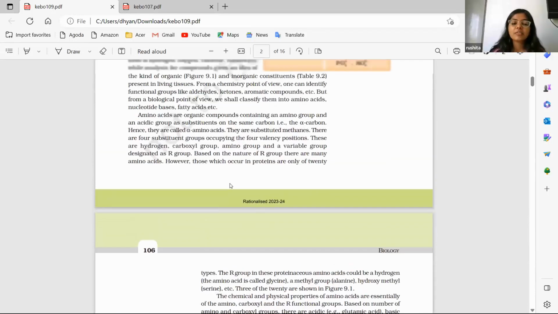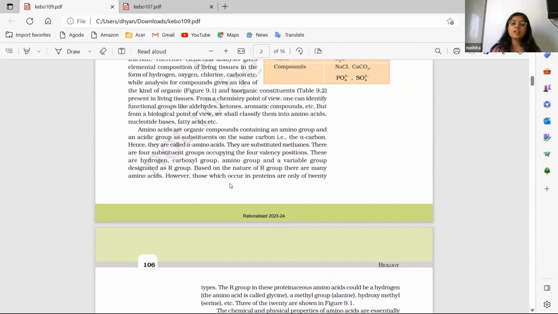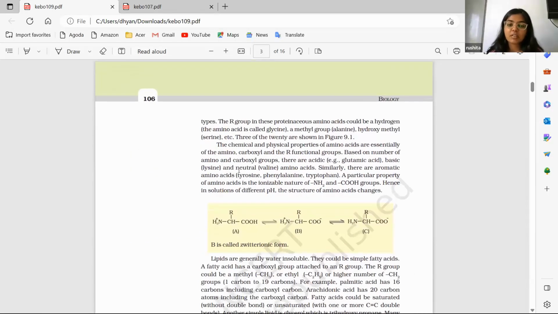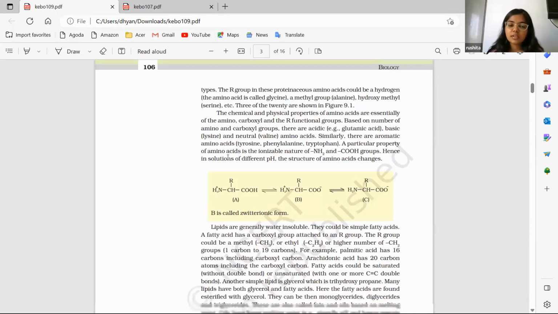And now basically different types of compounds which are found in the body are described here, like amino acids, right? So the basic structure of an amino acid is described. What is a basic amino acid? The R group, the variable group, is described here. Then the chemical properties of amino acids are described here: the neutral, the acidic, the basic amino acids. If you have done the chemistry of 11th, this would be a very easy chapter. So I suggest first you do the chemistry of 11th and then come to this chapter. Then this chapter will be very, very easy for you guys.